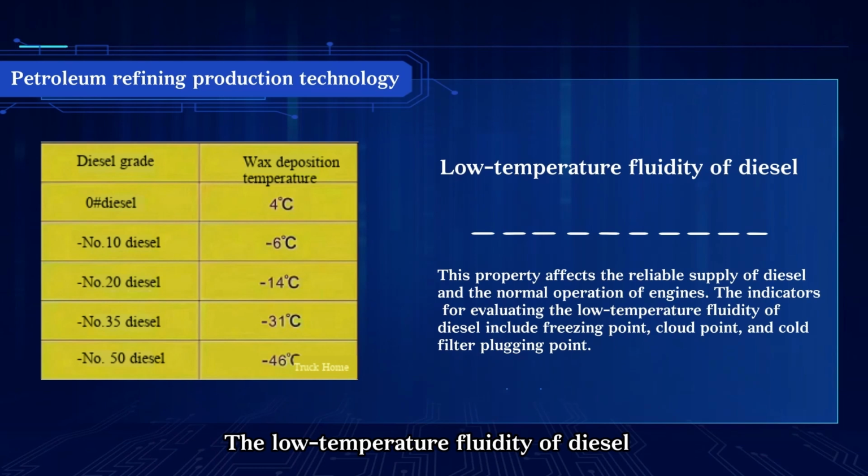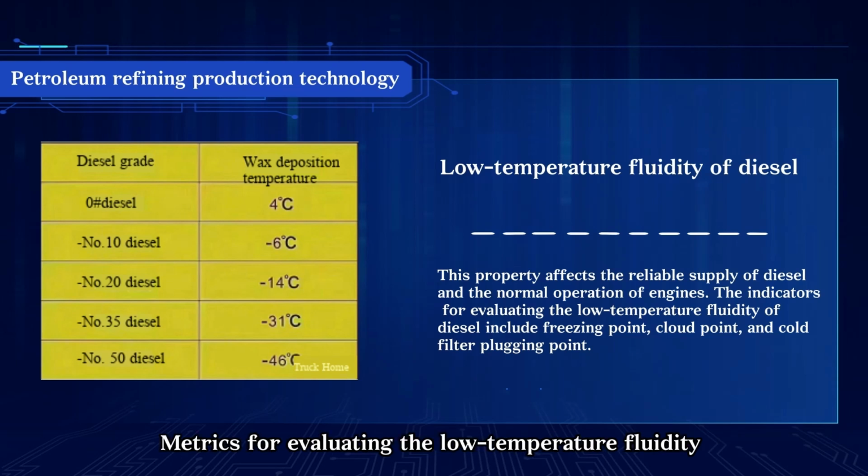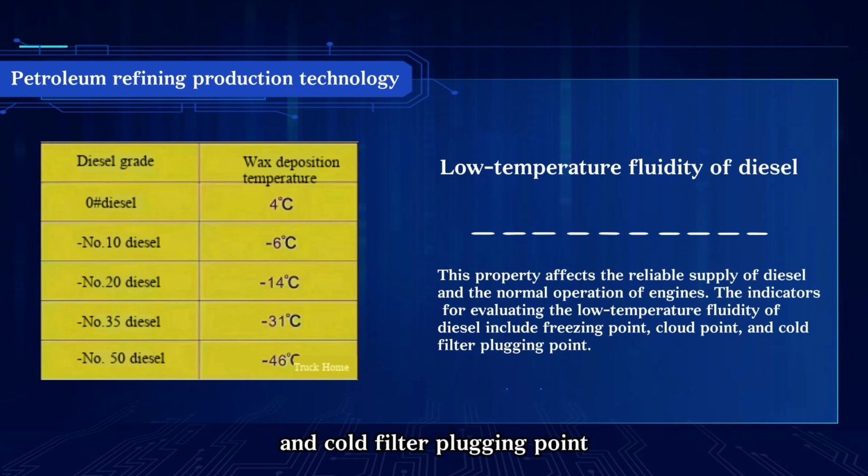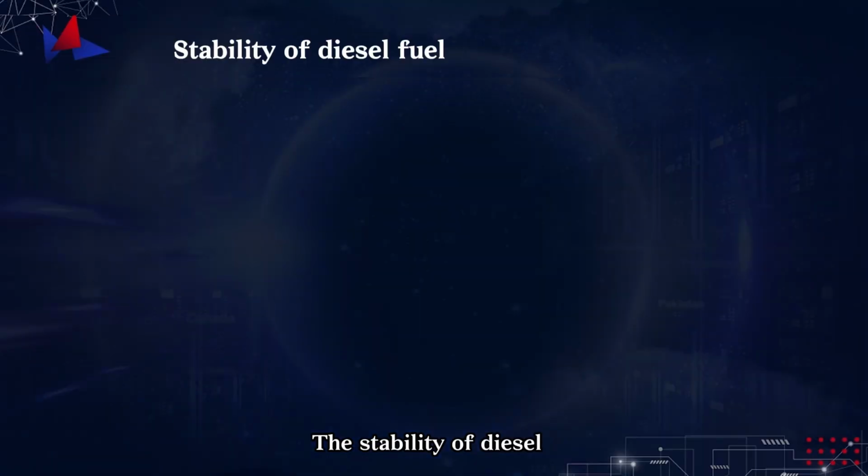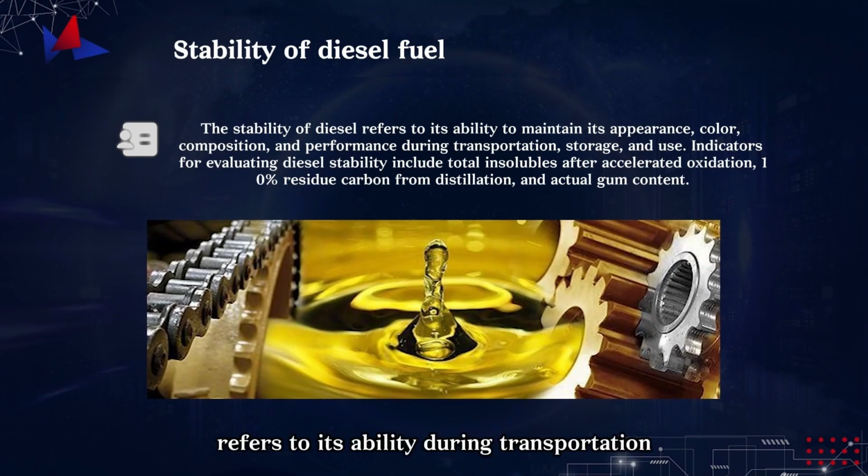The low-temperature fluidity of diesel affects whether it can be reliably supplied and whether the engine can operate normally. Metrics for evaluating the low-temperature fluidity of diesel include pour point, cloud point, and cold filter plugging point. The stability of diesel refers to its ability during transportation, storage, and use to maintain appearance, color, composition, and performance. Metrics for evaluating diesel stability include total insoluble matter after accelerated oxidation, carbon residue of 10% distillation residue, and actual gum content.